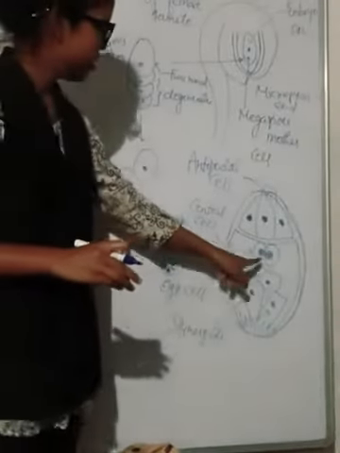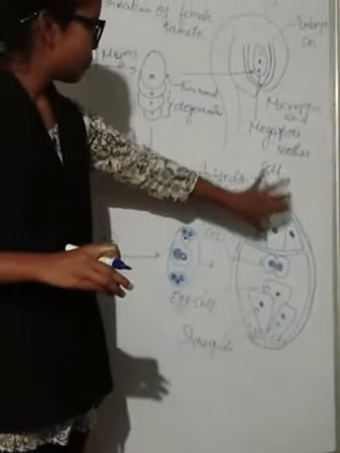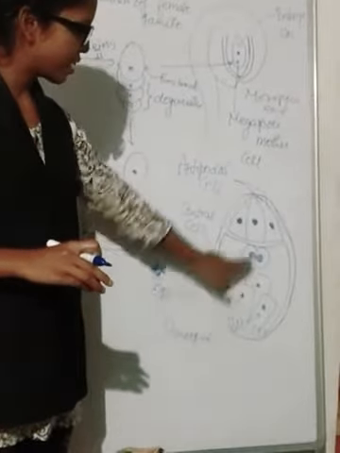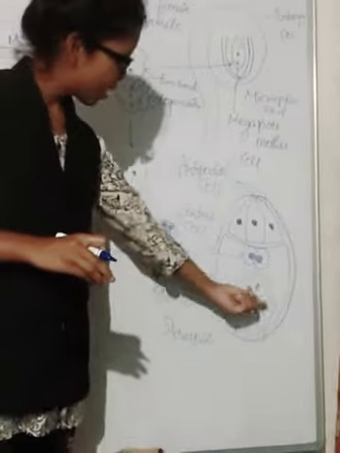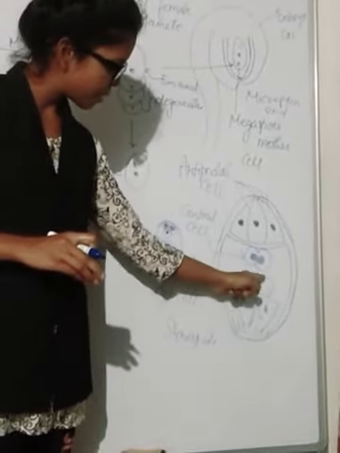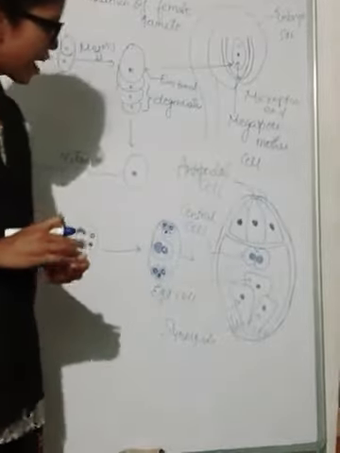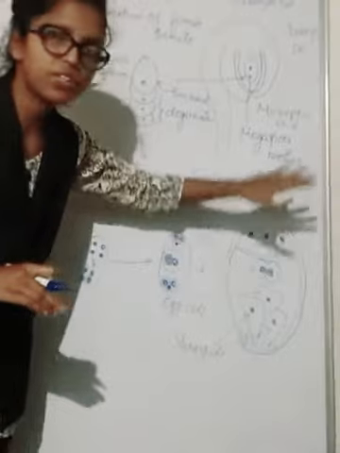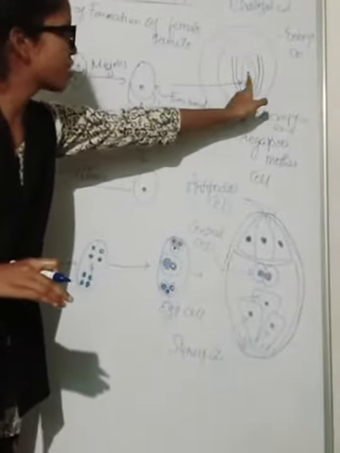Okay, this is the central cell. Upside we can see the antipodal cells. In the middle we can see the central cell, and downside 2 cells are the synergids, whereas the one behind is known as the egg cell. So student, this is a complete developed structure of the embryo sac.